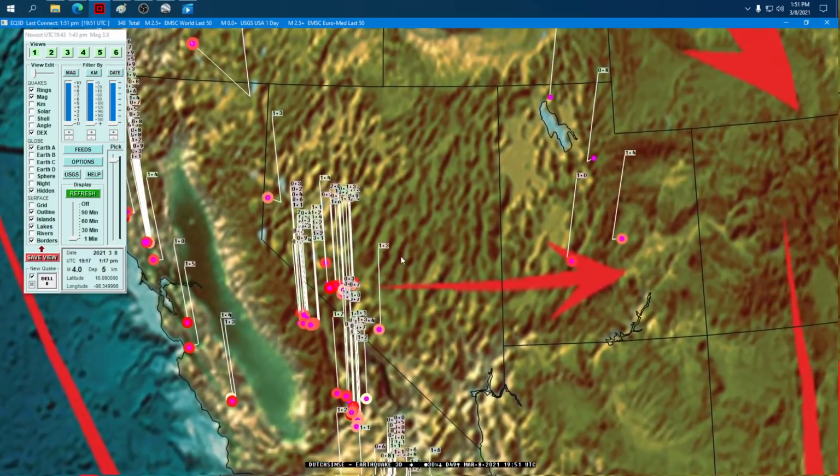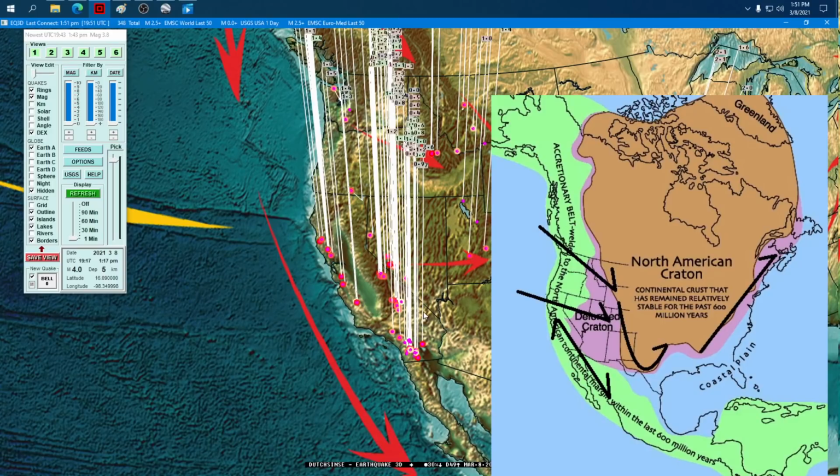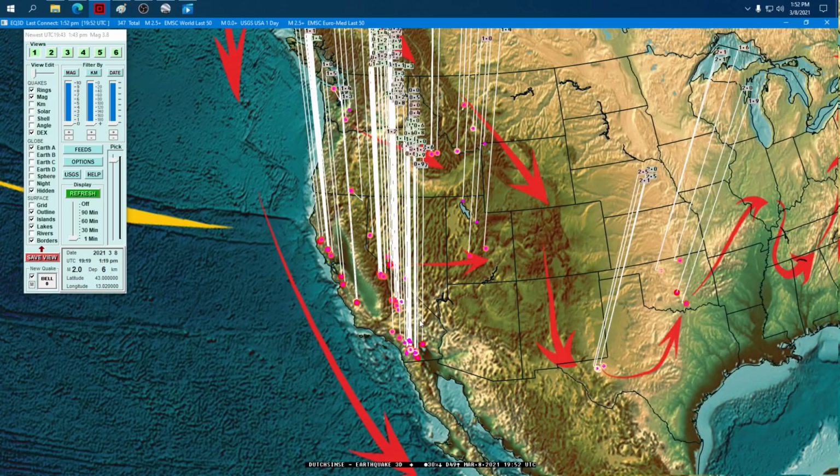Go out here to California, at the California-Nevada border. One more time, look at the Craton diagram. Look where the purple portion goes. Goes out to California, doesn't it? But it makes a bend right there, right at the California-Nevada border, and it meets with the green part, right? So, where the purple part meets with the green part, we have a supervolcano at the California-Nevada border called Mono Lake. Mono. And up at the Idaho-Wyoming border, where the purple portion meets, we have a supervolcano.